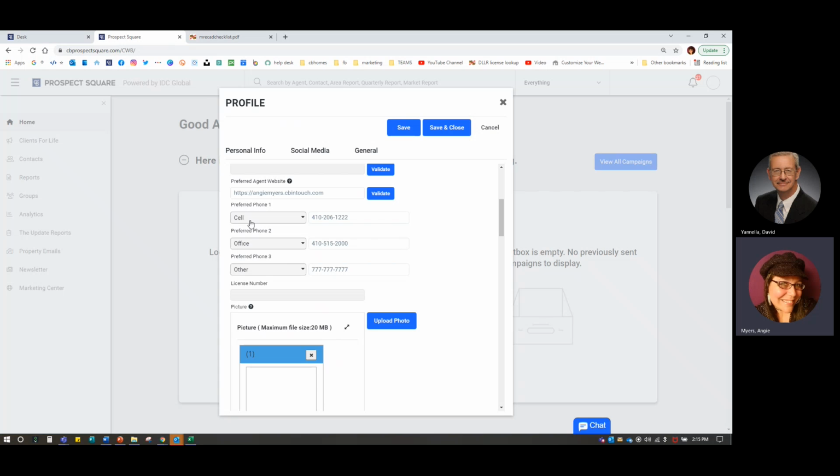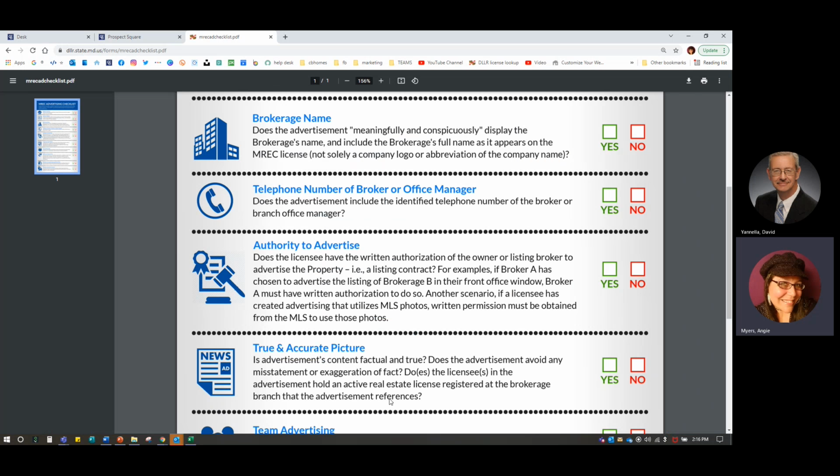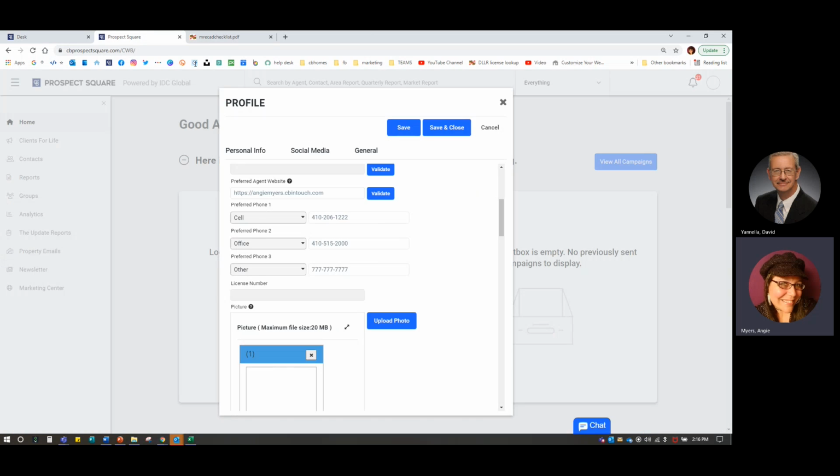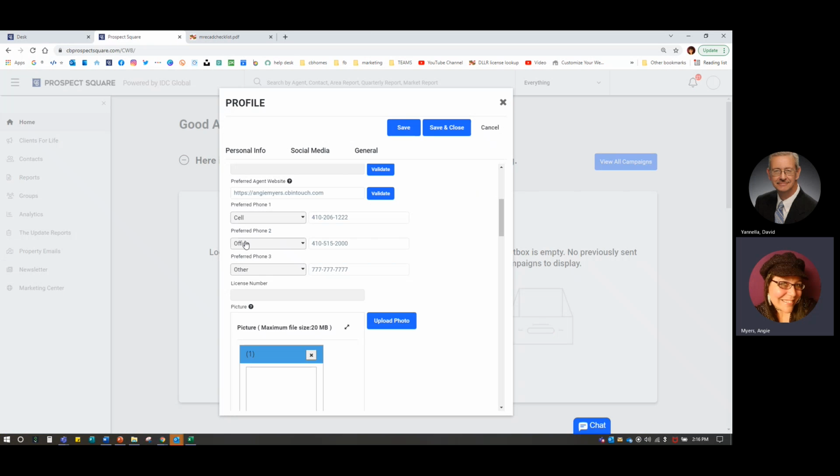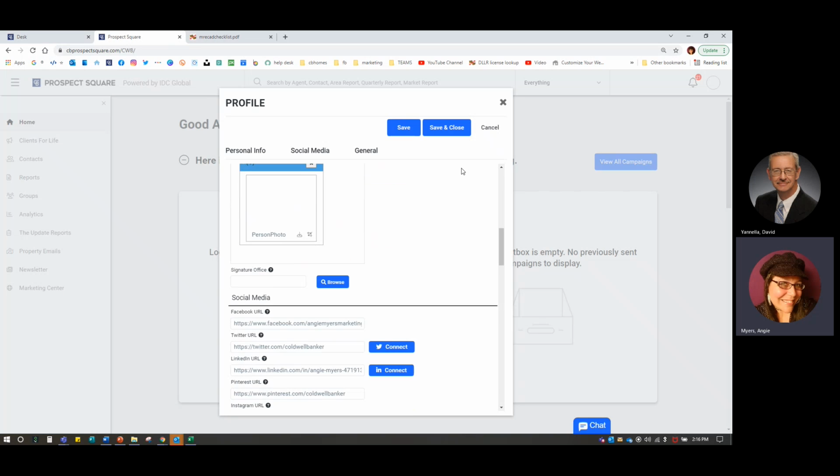If we have included the cell phone, the email, any of those things, or even if we haven't, it doesn't say if something else is included. It just says this needs to be on it. So we're going to make sure that our office number is also included. If you have another number, a direct line, a home office, you can also use those as well.